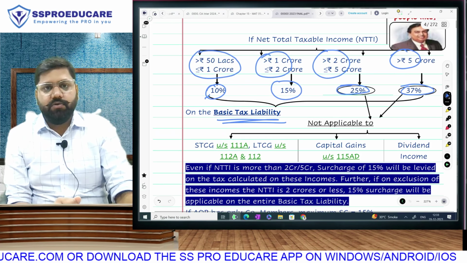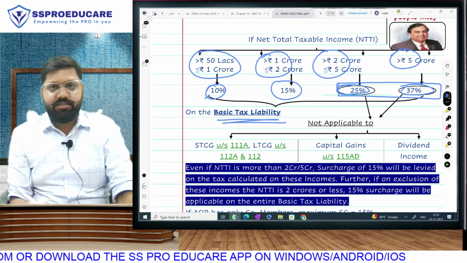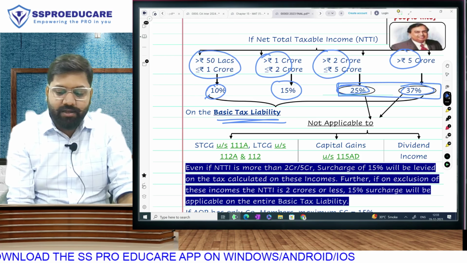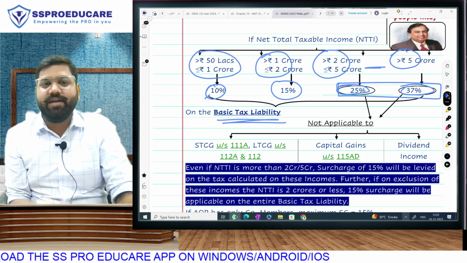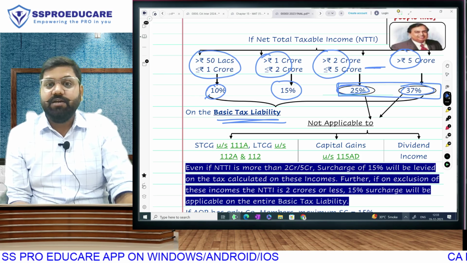However, some years ago, the Finance Minister brought an amendment. She said that these massively high surcharges, 25 and 37, are too high. Already you are paying 30% basic, because once you are more than 10 lakh, you are in 30%. So 30% basic, then 25 or 37% surcharge is too high.